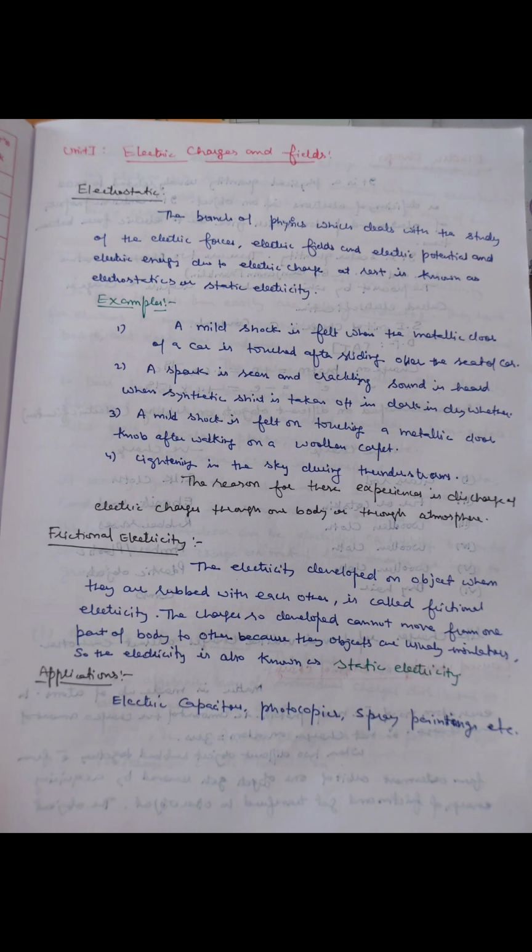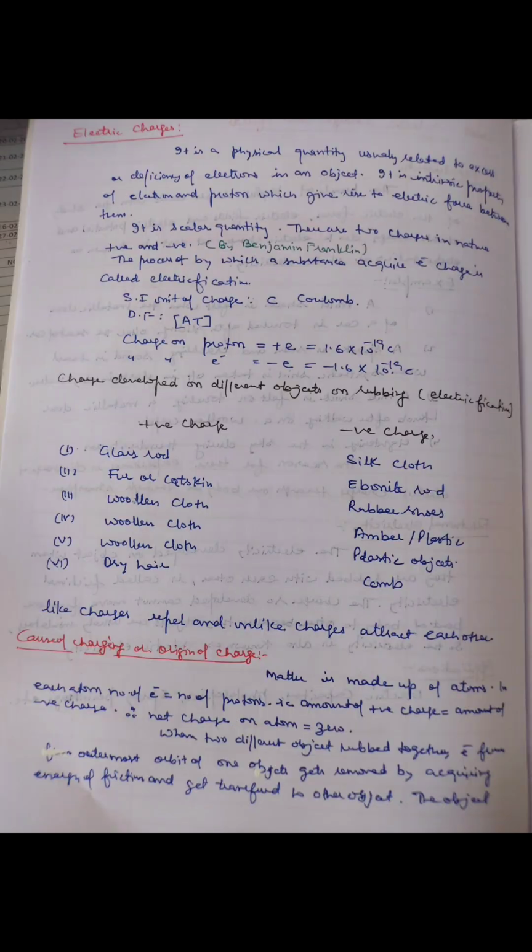The electricity developed on objects when they are rubbed together is known as friction electricity. Because the charges do not move, it is also termed static electricity. The physical quantity which is related to excess or deficiency of electrons is known as electric charge. It gives rise to electric force between protons and electrons. It is a scalar quantity. There are two types of charges, positive and negative.